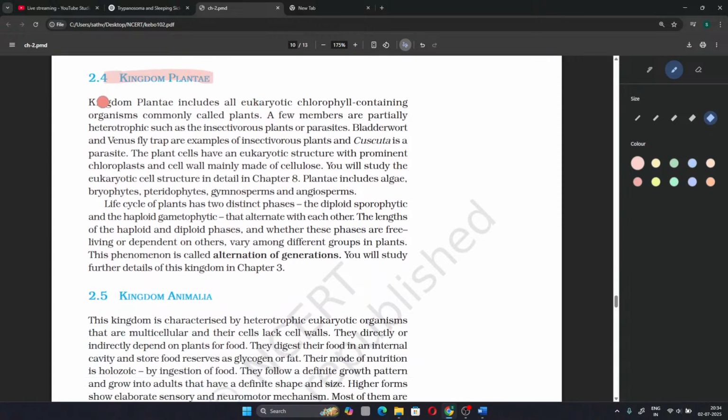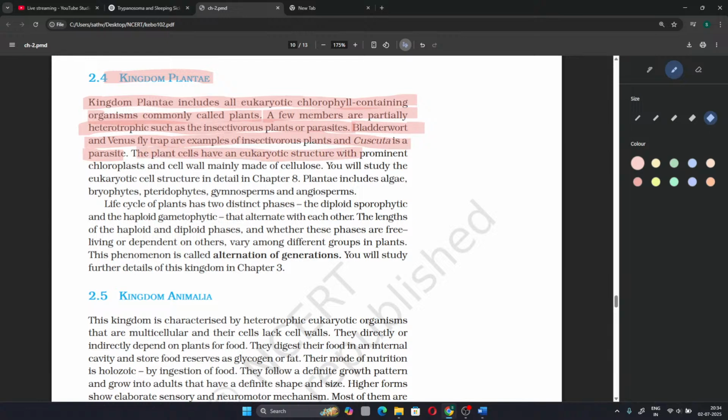Kingdom Plantae. Kingdom Plantae includes all eukaryotic, as we have the next chapter, Kingdom Plantae. I'm not going to explain either Kingdom Animalia or Plantae briefly. I'm just going to read it out. Kingdom Plantae includes all eukaryotic chlorophyll containing organisms commonly called plants. A few members are partially heterotrophic, such as insectivorous plants or parasites. Bladderwort and Venus flytrap are examples of insectivorous plants, and Cuscuta is a parasite.